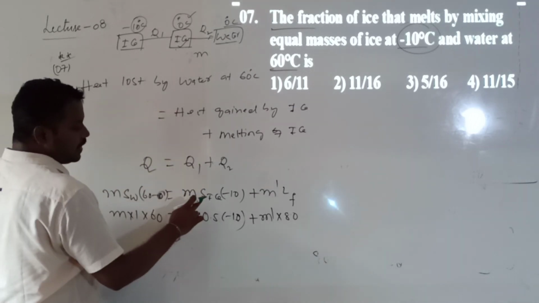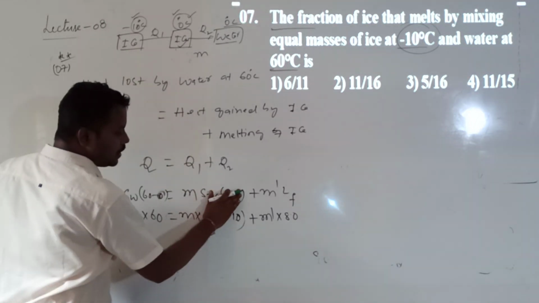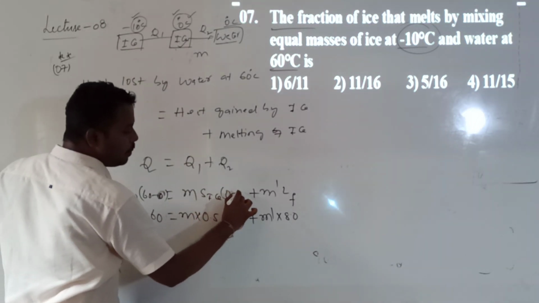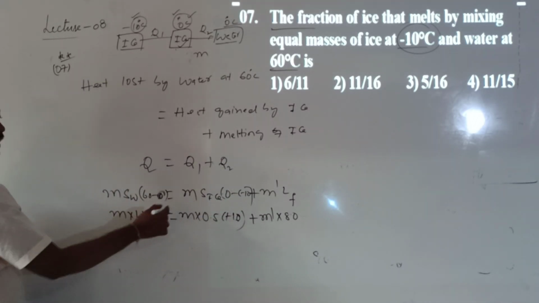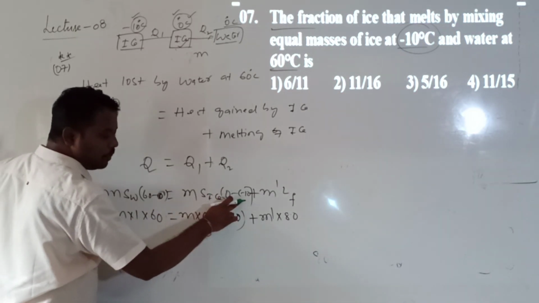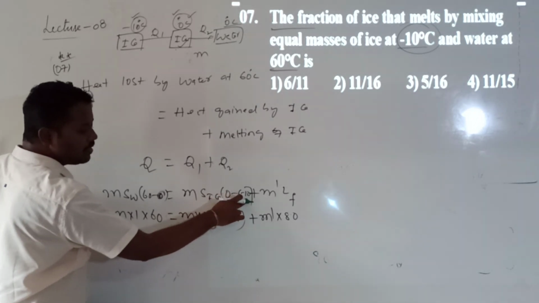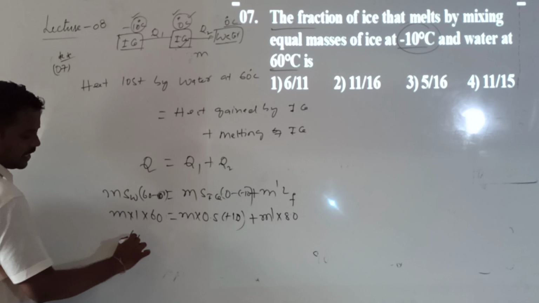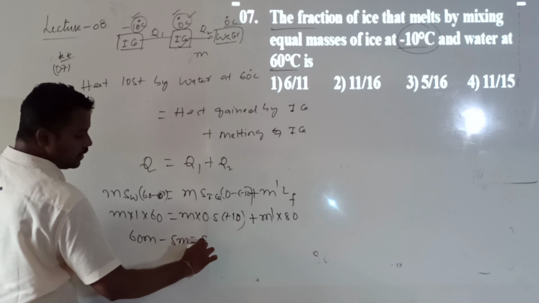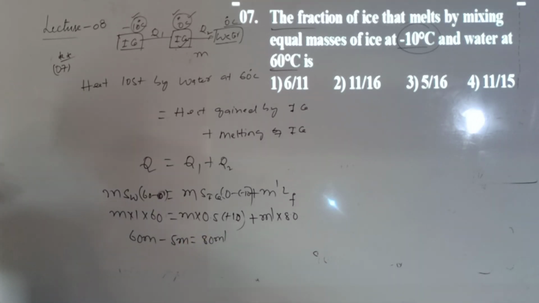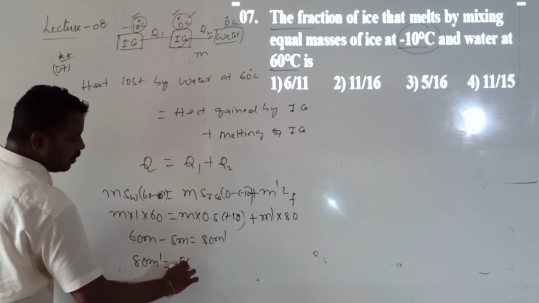No. Here actually theta 2 minus theta 1. Theta 2 value 0, theta 1 value minus 10. So theta 2 minus theta 1 means 0 minus of minus 10, and minus of minus 10 will be plus 10. Okay? Small correction here. I have taken minus 10 but it is theta 2 minus theta 1. Theta 2 value 0, theta 1 value minus 10. So then 60 into M minus 5 into M is equal to 80 into M dash. From this, 80 into M dash is equal to 55 into M.